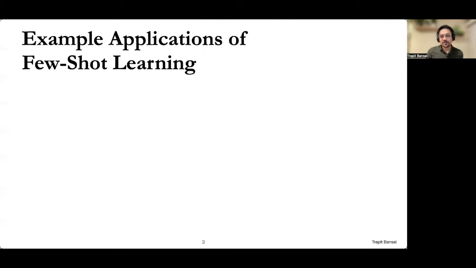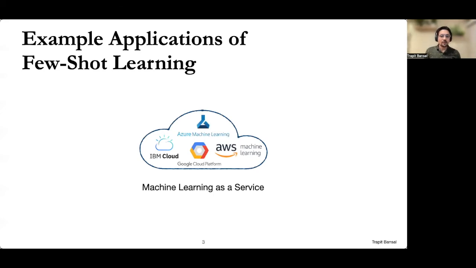Now, as machine learning models have become more capable, few-shot learning is starting to transition from being just a desirable hypothetical concept to something that has wide applicability. For instance, one area where few-shot learning is very useful is for end users of a cloud-based machine learning service, where we want to provide general-purpose models that many customers can potentially use for their own tasks. Such users will often have limited label data for their task and will also have limited resources to collect more data or invest in training their own machine learning models.